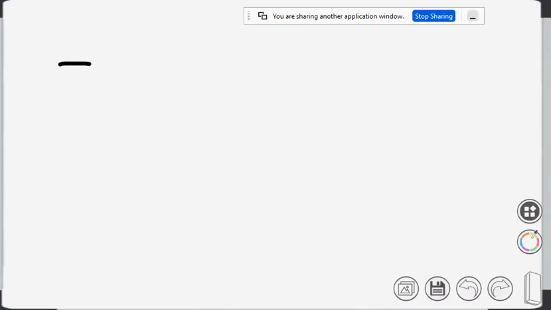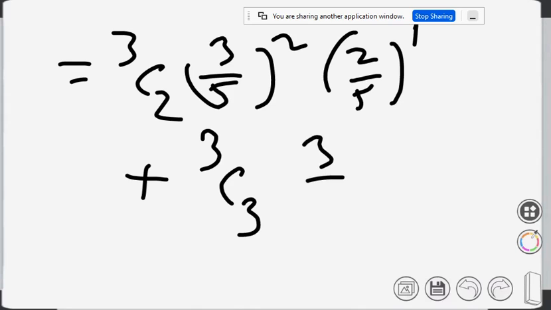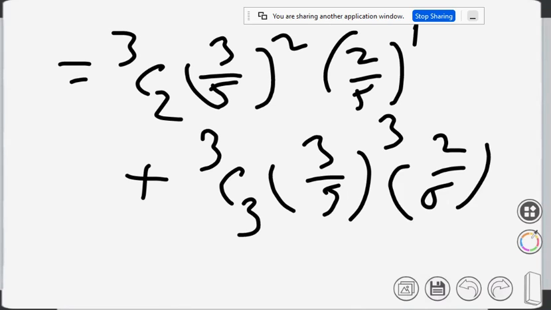Here n is 3. So 3C2 times (3 by 5) to the power 2 and (2 by 5) to the power 1, that is the probability of winning 2 games, plus 3C3 times (3 by 5) to the power 3 and (2 by 5) to the power 0.